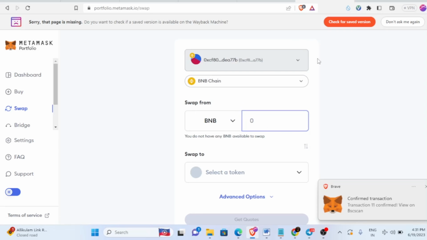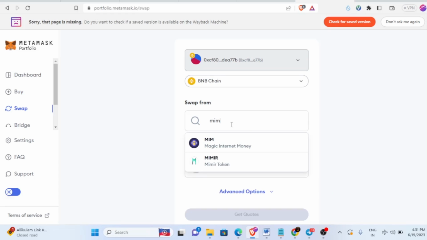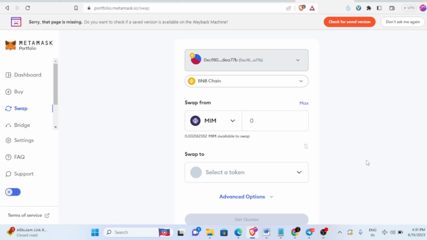So let's see how many MIM we got. Just select MIM, and here you can see we got 99.09 MIM tokens. That means it's a stablecoin only, so again we will be able to convert it back in the same way. I'll show it at the end of the video.